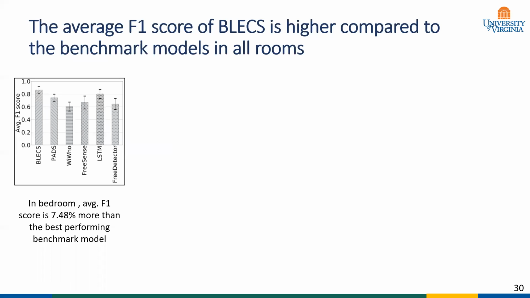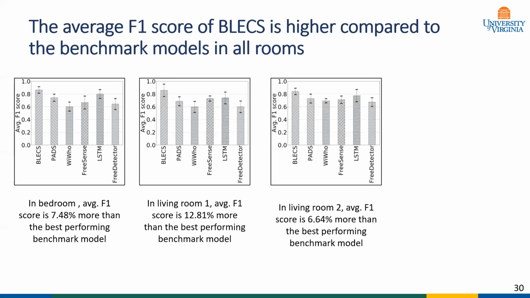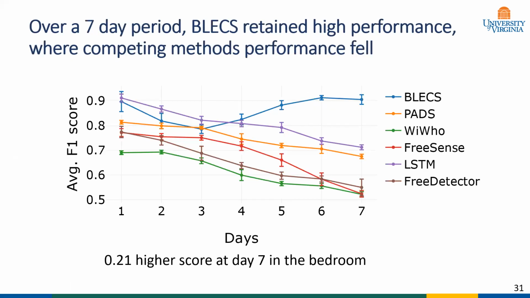Compared to the baseline models, in the bedroom 1, the score is 7.48% higher. Here, Blake's is the system we implemented, and the rest 5 systems are benchmark systems. We can see that in the living room 1, the score is 12.81% higher, and in living room 2, it is 6.6% higher. And finally, in office room, it is 2.22% higher.